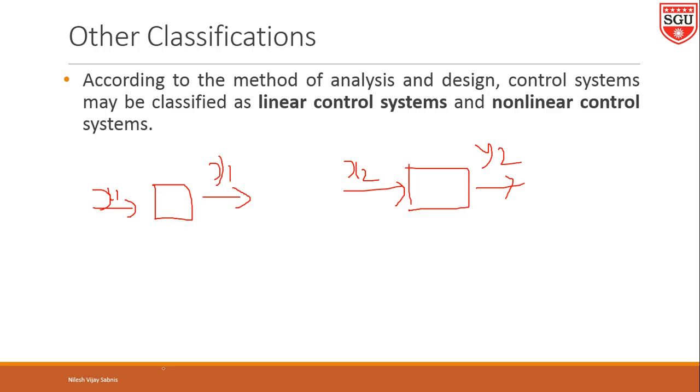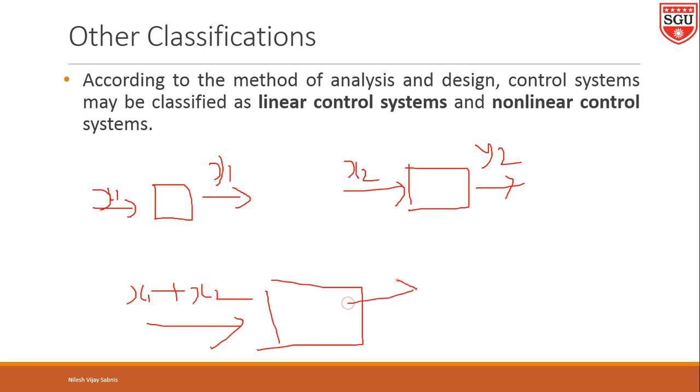If we have another system to which I am sending x1 plus x2, you will get output as y1 plus y2, and if you find such a type of system, you will get the graph linearly varying. Such types of systems are called linear systems.